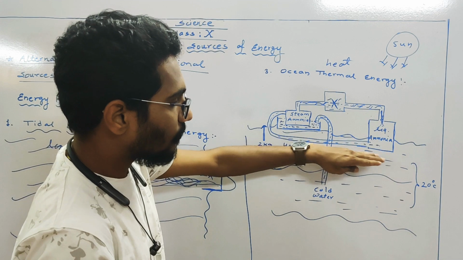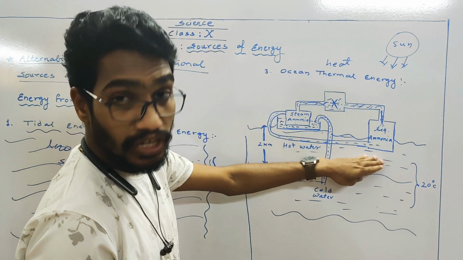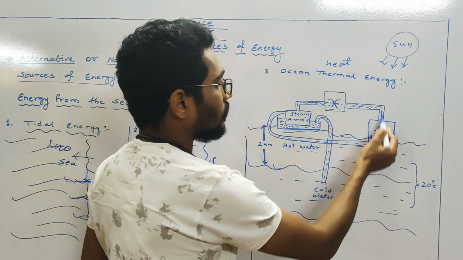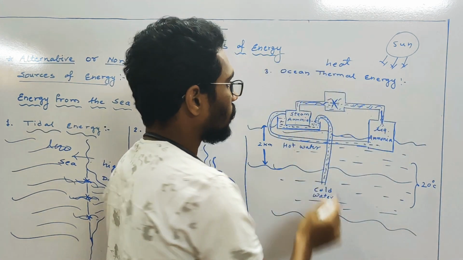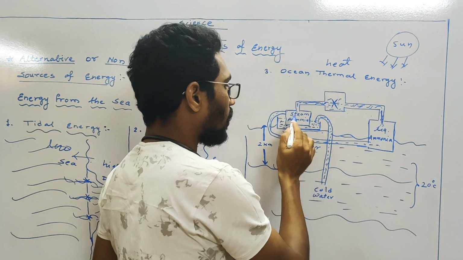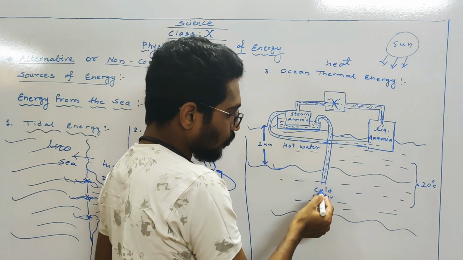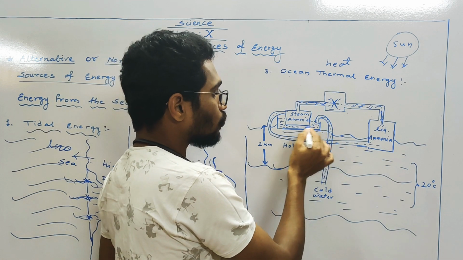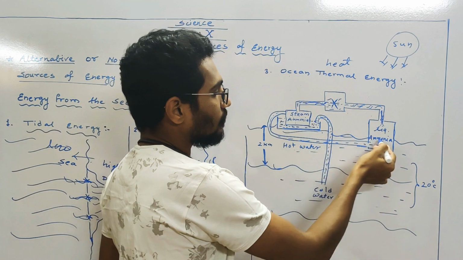This first layer gets the heat energy and gets heated up. That hot water has enough temperature so that liquid ammonia gets converted into steam. That steam further runs through the pipe and rotates the turbine, and the turbine produces electricity. Then that steam gets converted again in another tank. But this tank is provided with cold temperature where cold water gets pumped up. हम नीचे का जो ठंडा पानी है उसे ऊपर लाए. Because of this cold water, this steam gets condensed and again that liquid ammonia is given to the first tank.